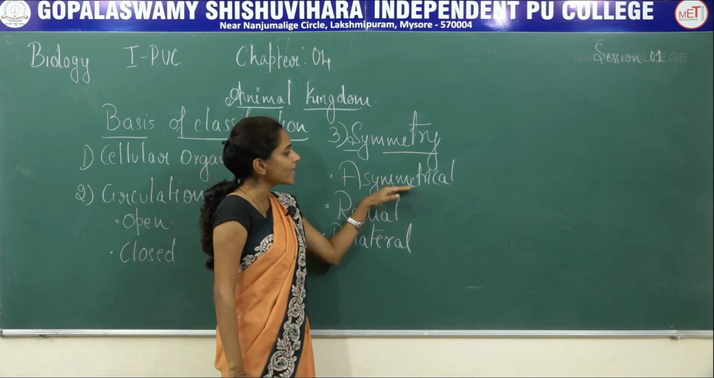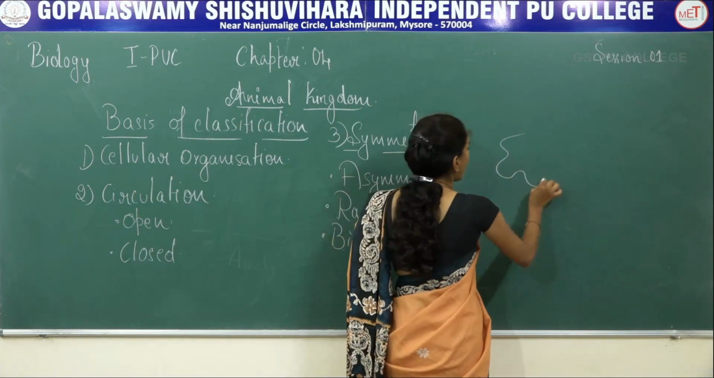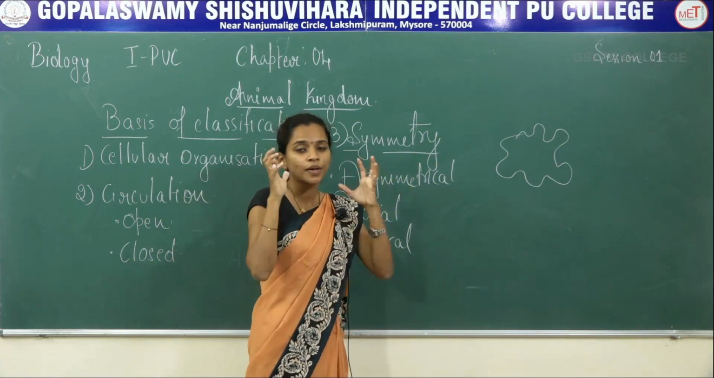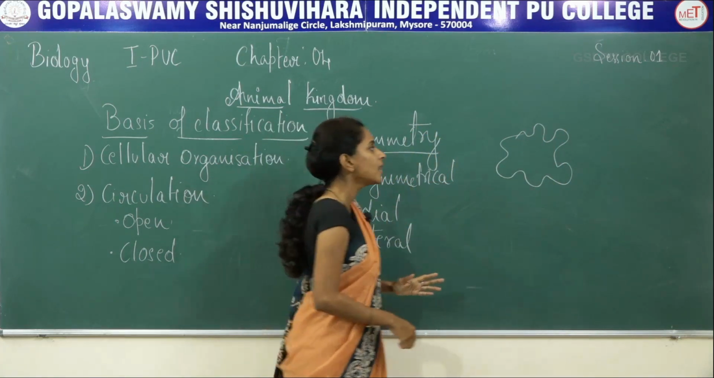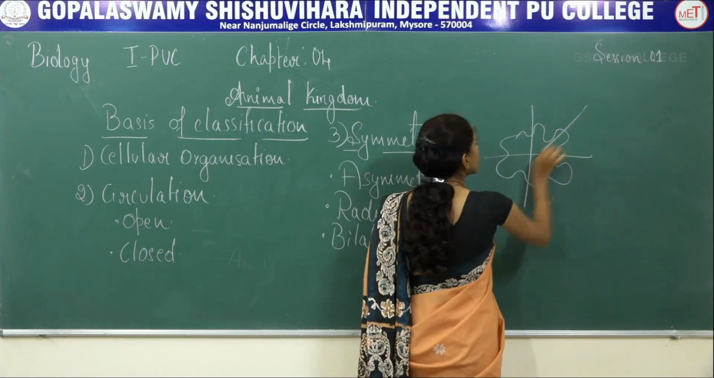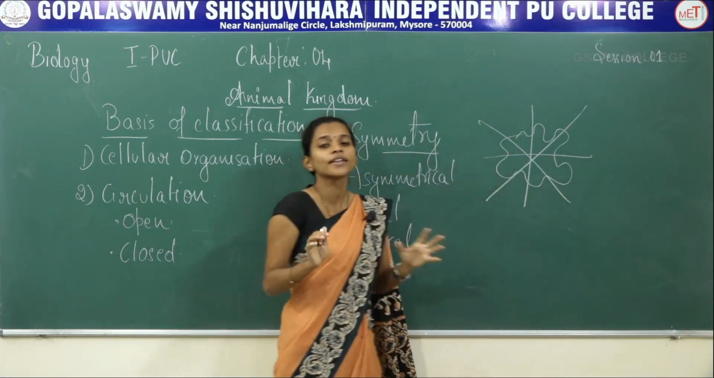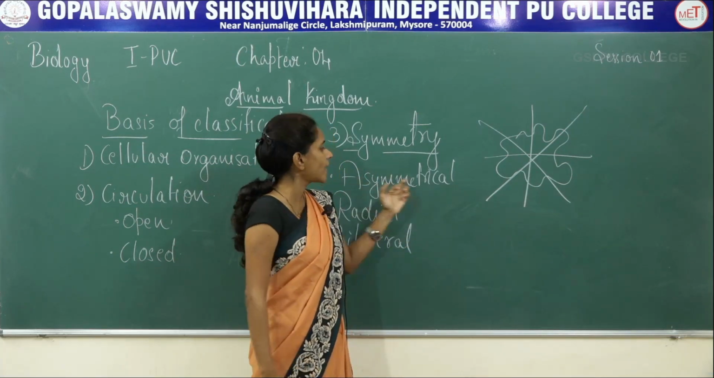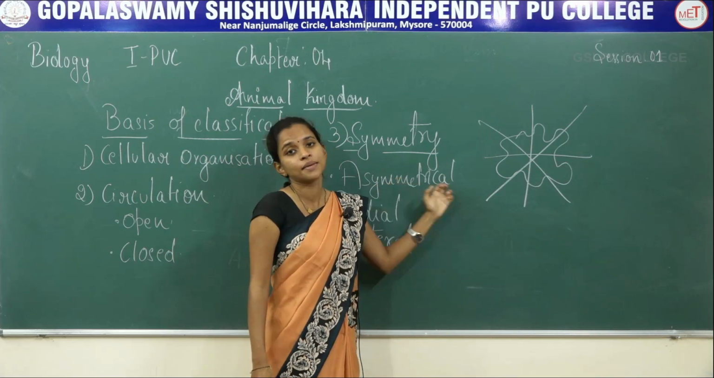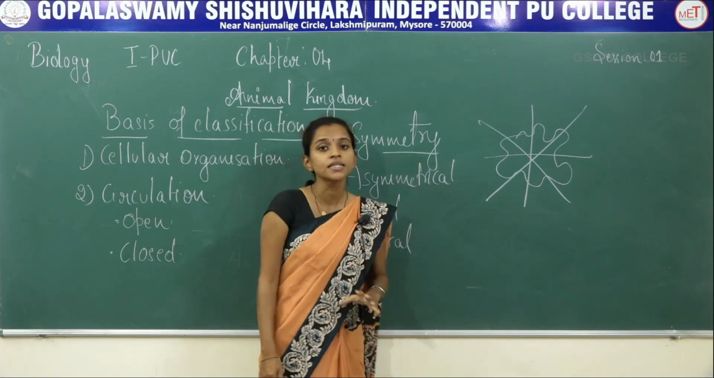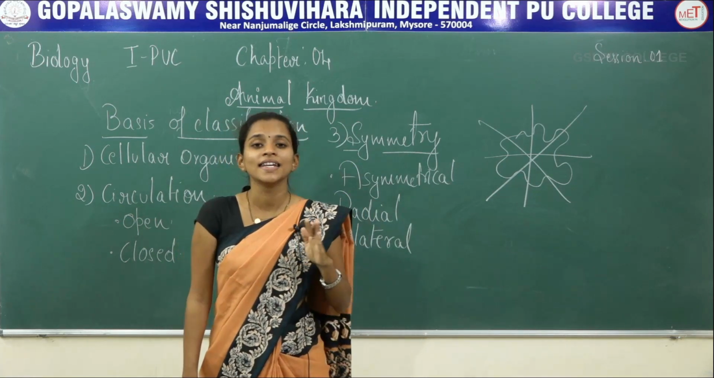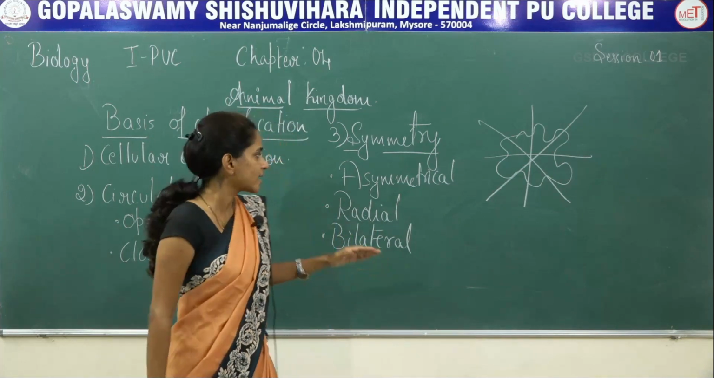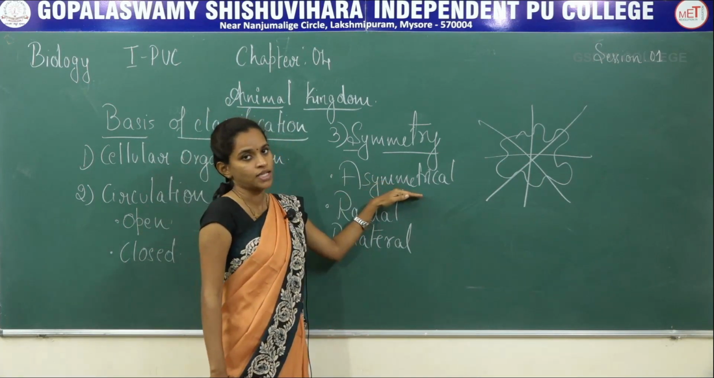When it comes to asymmetry, if the body of the organism is not having any particular shape, such organisms, whichever part you cut, you will not get equal halves. You can never get any equal halves. Those organisms are called asymmetrical. So asymmetrical means organisms which can never be cut into two equal halves. That is what is asymmetrical.